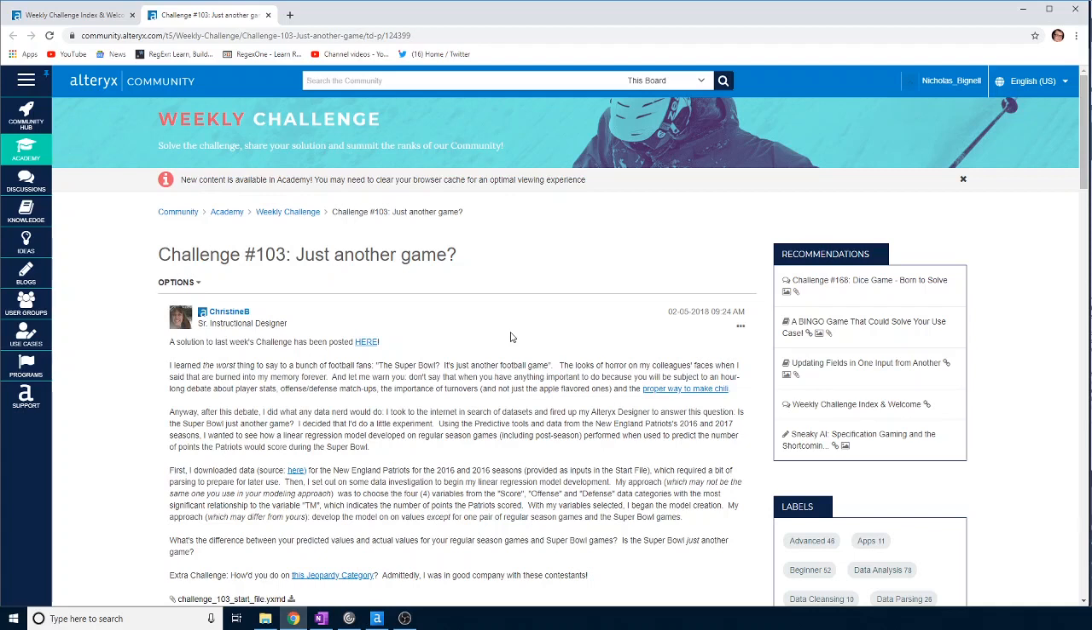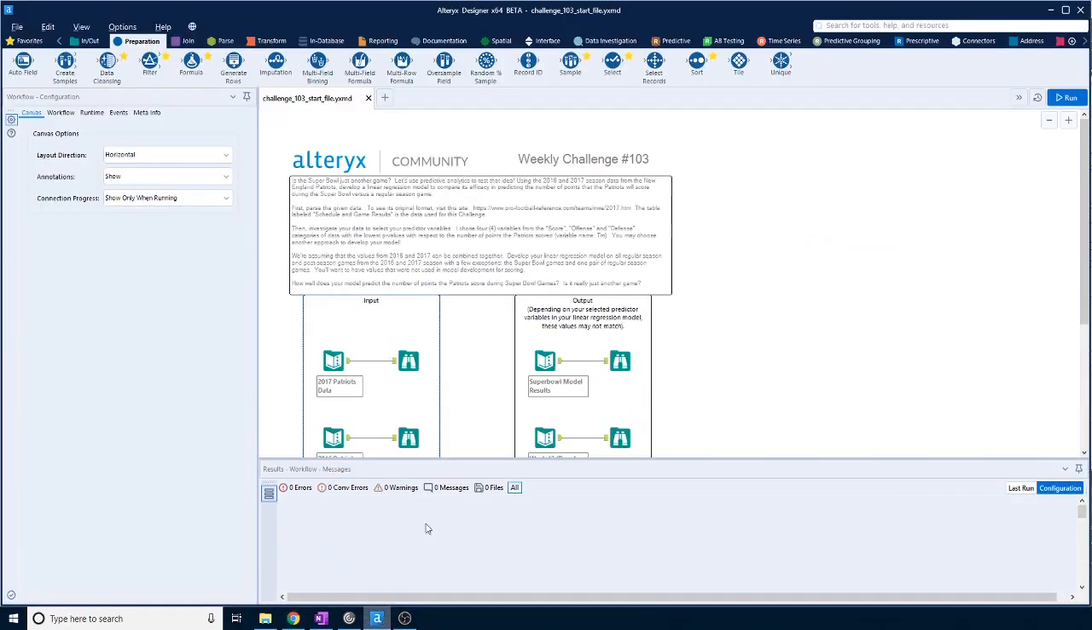So this is about predicting the Super Bowl scores. We're looking at the New England Patriots 2016 and 2017 seasons and attempting to use a model. In this case, they're suggesting a linear regression model to work out the variable TM, which is the score, the number of points the Patriots scored, for the two Super Bowls and also for two games in the season.